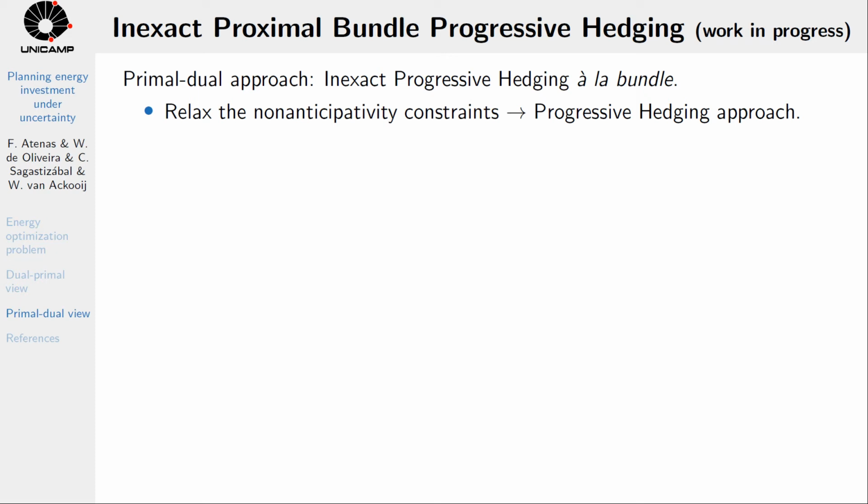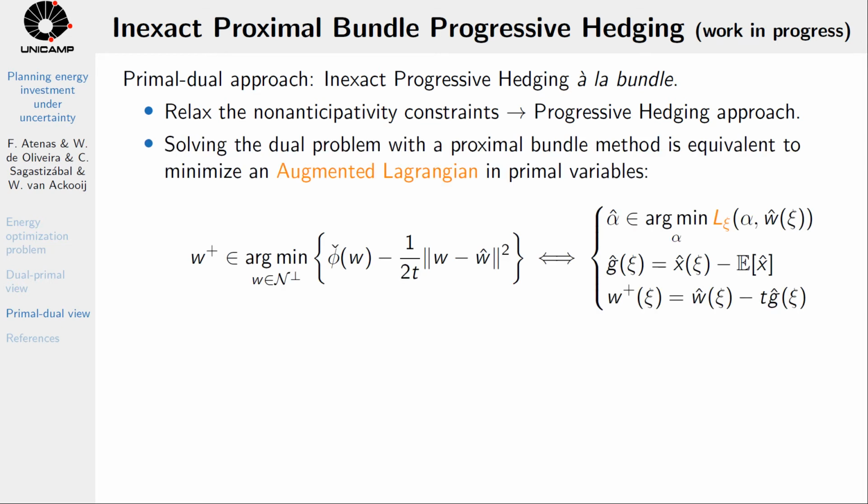First, we relax the non-anticipativity constraints, following the progressive hedging original approach. Then, we can solve the dual problem with a proximal bundle method by minimizing the augmented Lagrangian in primal variables with fixed dual variables. In this problem, the primal variables are the substitution multipliers. Then, we can define the aggregate subgradient using the primal information available in the bundle, and finally, we can update the dual variable using the progressive hedging rule.